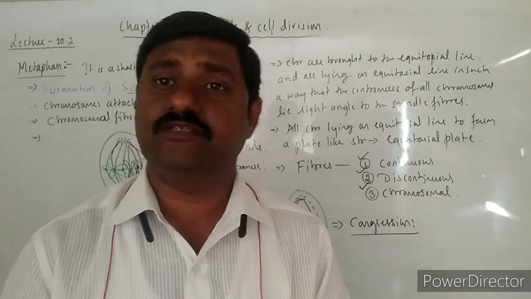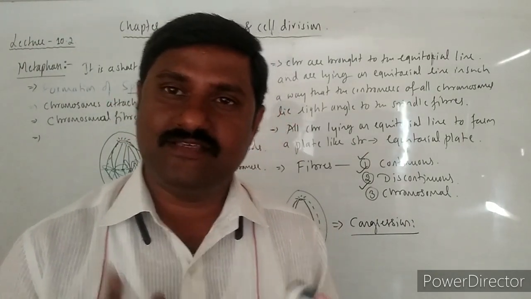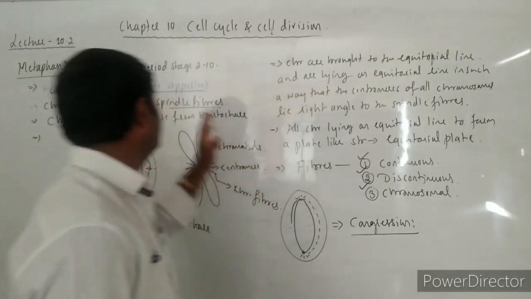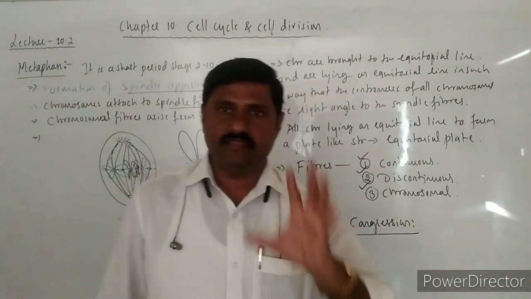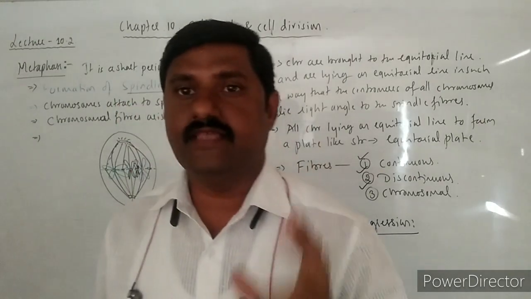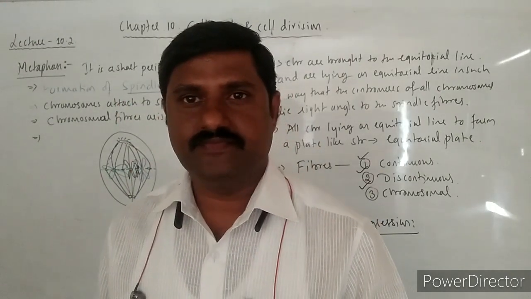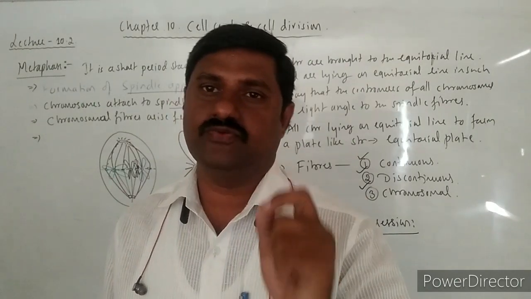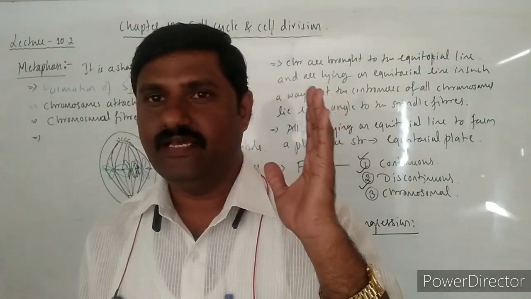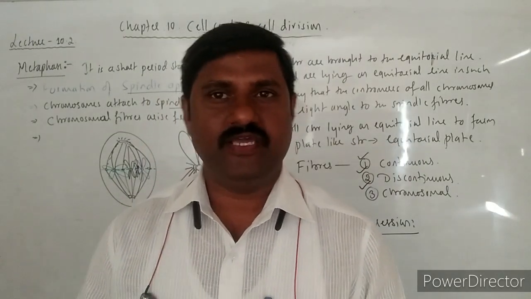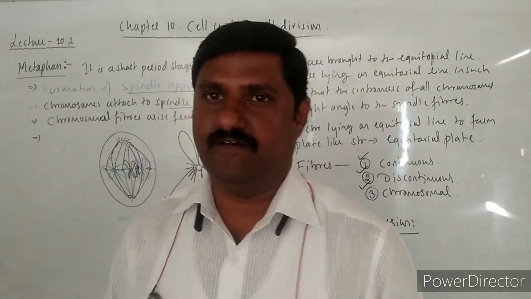So it is done by the spindle fiber. So the metaphase chromosomes are highly thickened, darkly stained, right? These are the chromosomes which are suitable for study itself, right? So this is one more fact to be remembered regarding the metaphase.